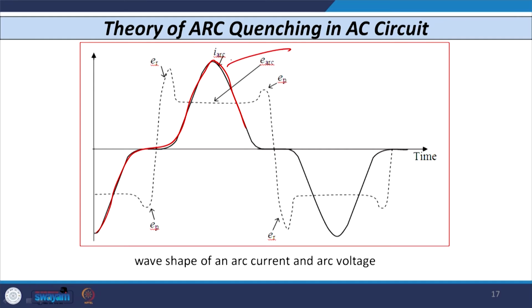This is known as the arc current, and the other dotted wave shape is known as the arc voltage. You can see that, as the nature of the arc is purely resistive, these two values, arc current and arc voltage, are in phase.